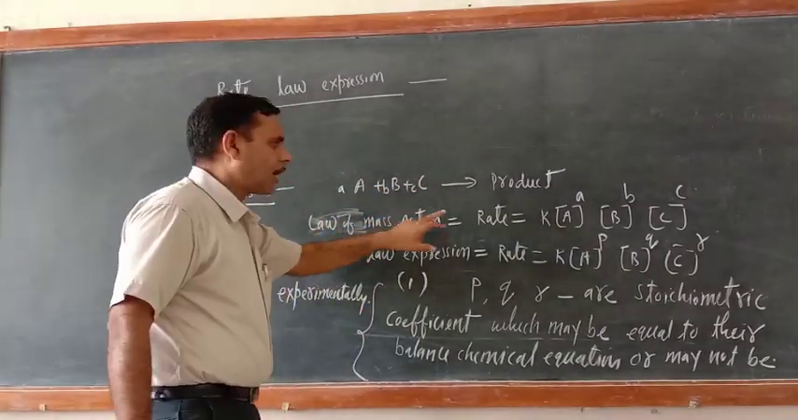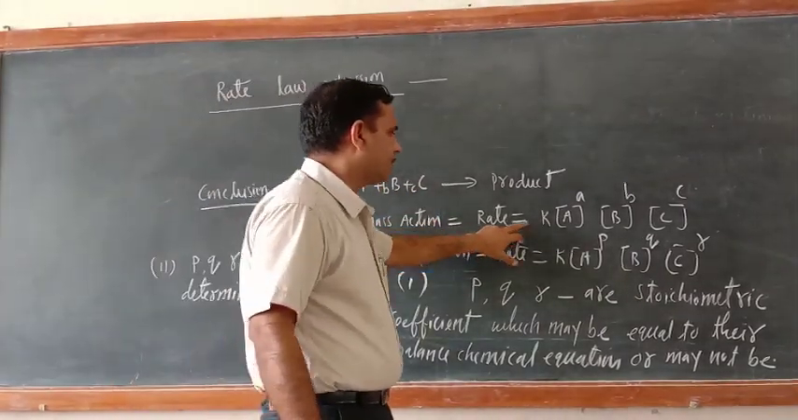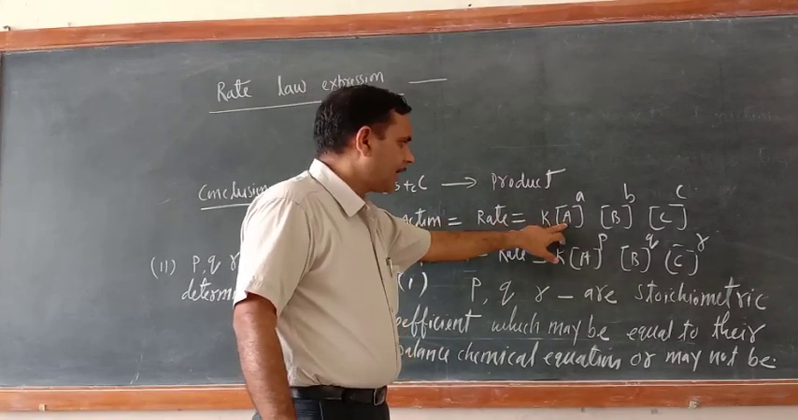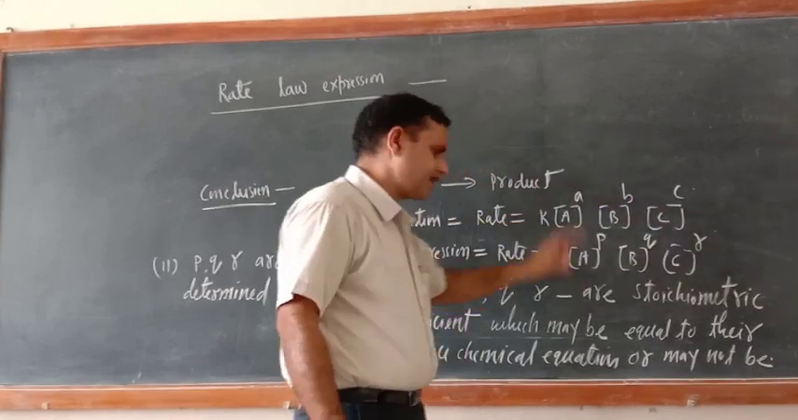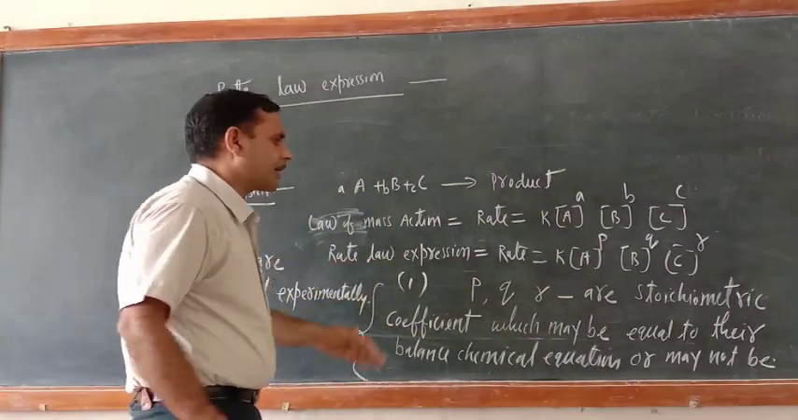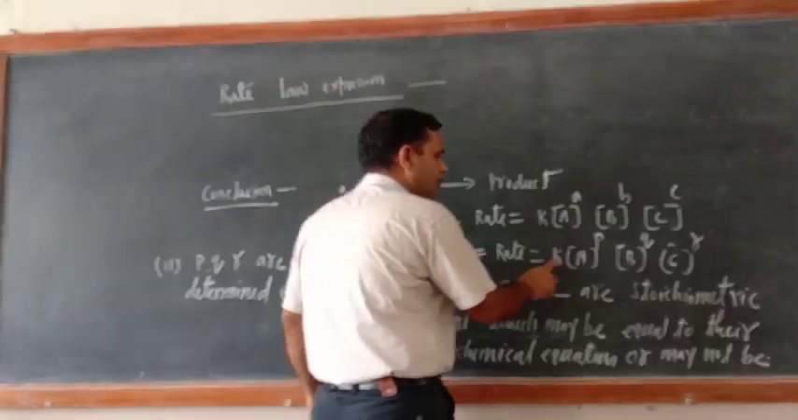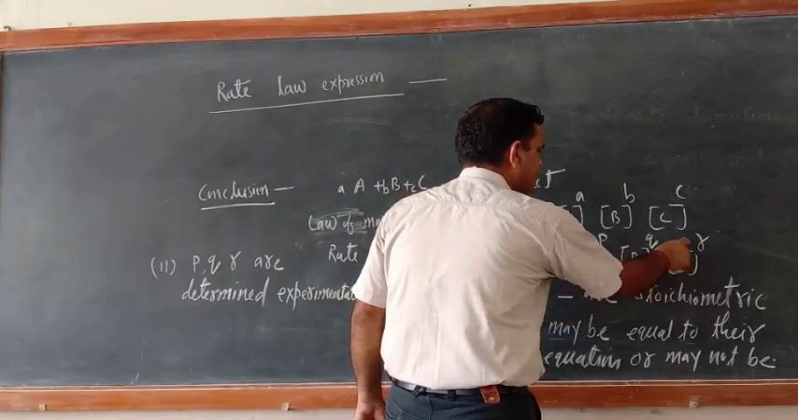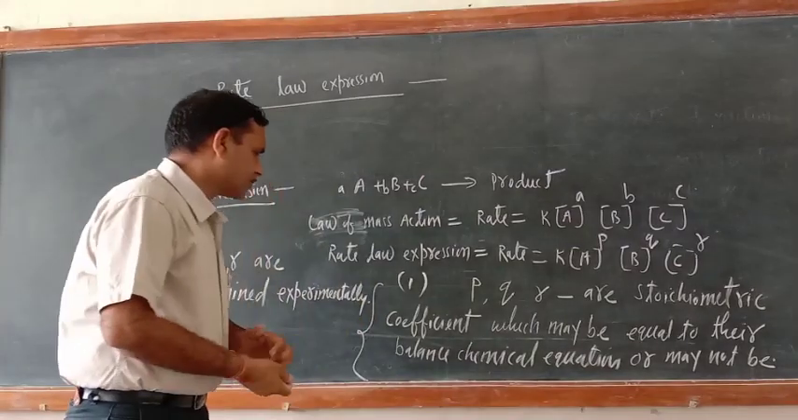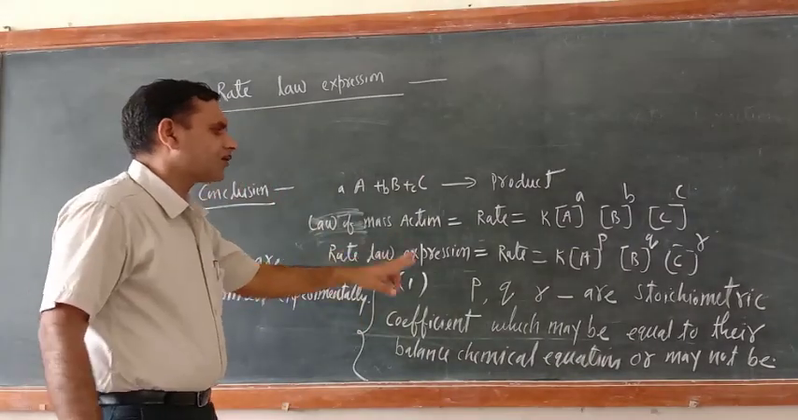So according to the law of mass action, rate must be equal to [A]^a [B]^b [C]^c. But according to the rate law expression, rate equals k [A]^p [B]^q [C]^r. So here the first conclusion is here.